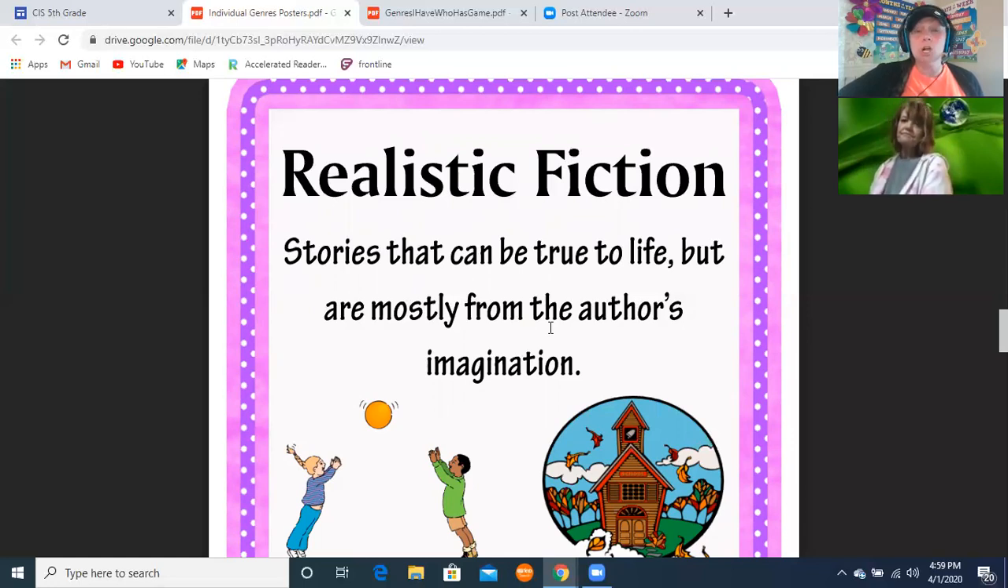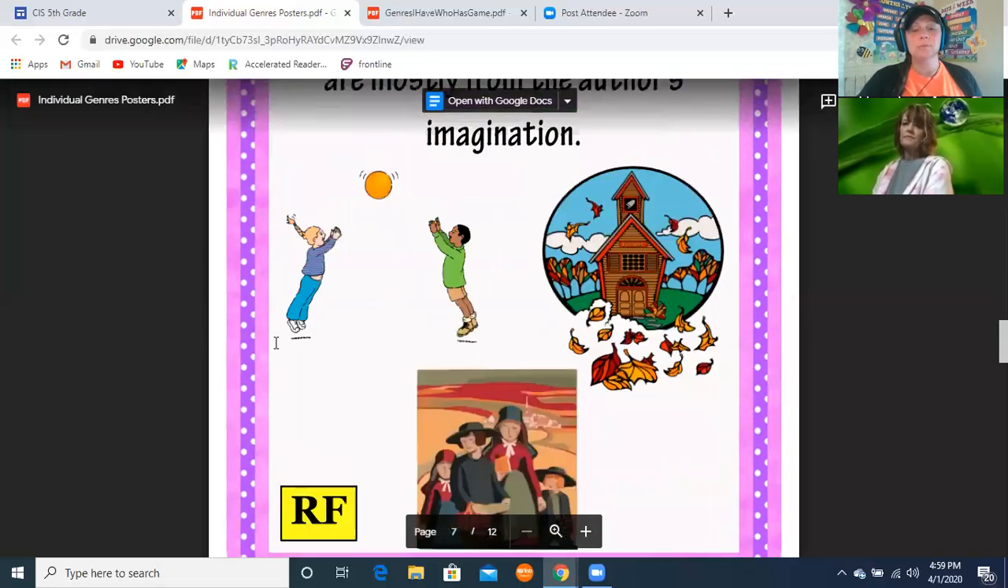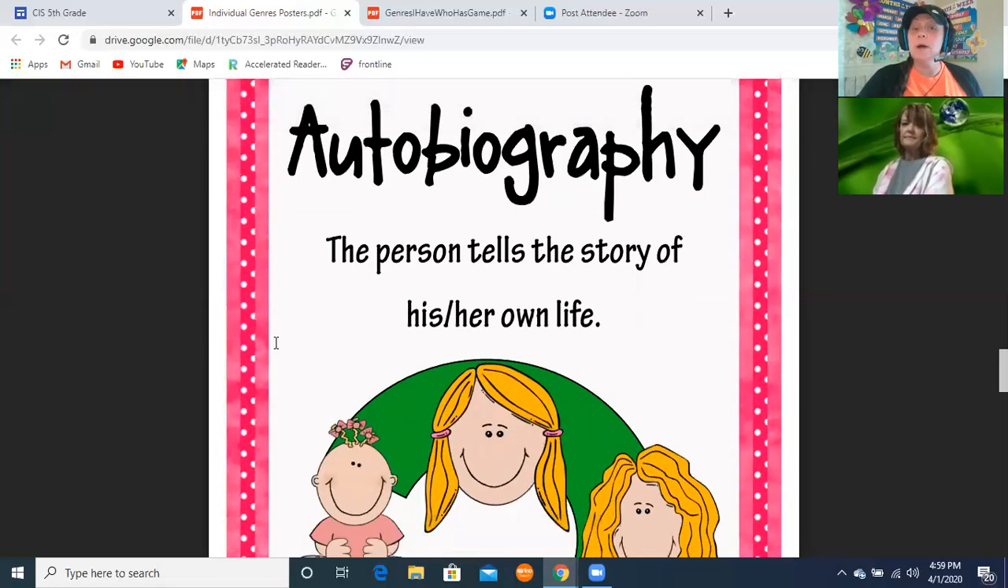And the book Restart that we read in class about the kid who got bullied by 3 boys, and he fell off the roof and got amnesia, that was realistic fiction. Right. So it was a story that could really happen, but it's not necessarily true. Good. And we just talked about autobiography.